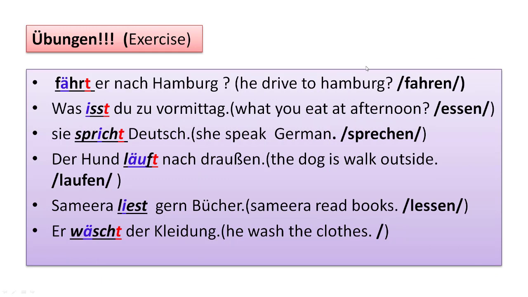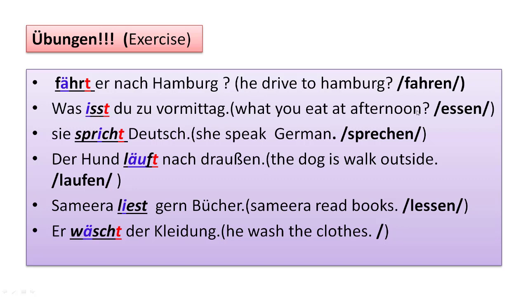Now we'll do some exercises so that you can get some more idea about the irregular verbs. Er fährt nach Hamburg. He drives to Hamburg. Okay. The infinitive verb is fahren. So as I told you, whenever an irregular verb is applied, changes happen with respect to er/sie/es and also du. So we are using er here, so we have to use fährt. Fährt.